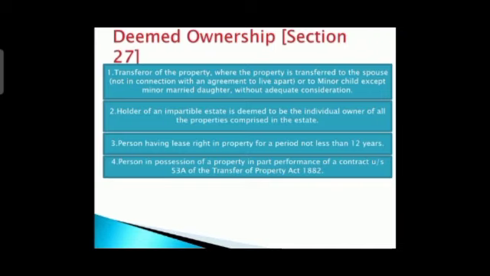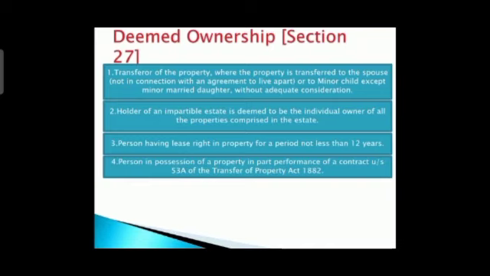Okay, that is not less than 12 years. Next thing is a person in possession of property in part performance of a contract under section 53A of the TOPA, that is the Transfer of Property Act, 1882.